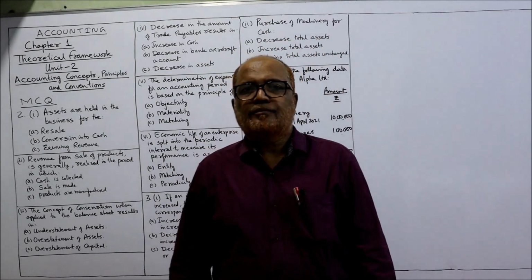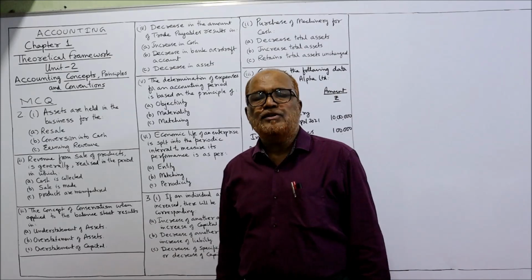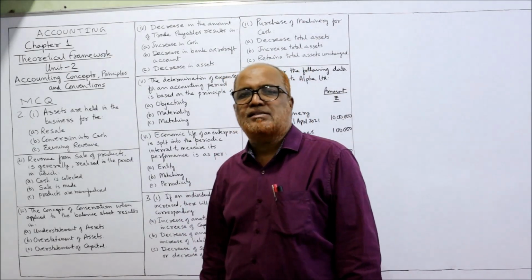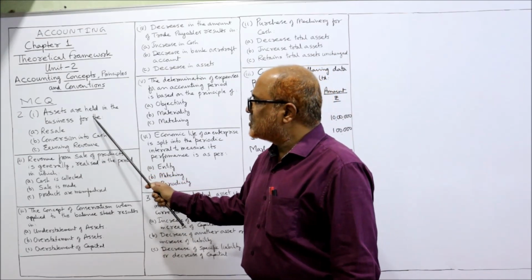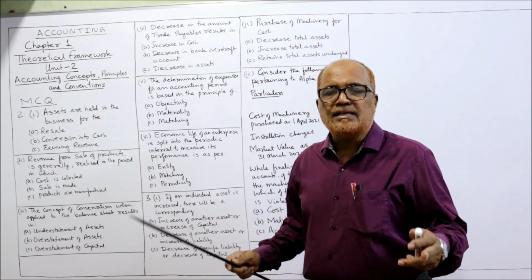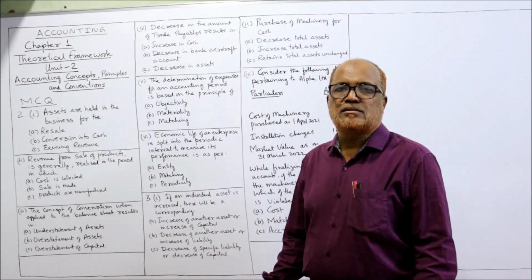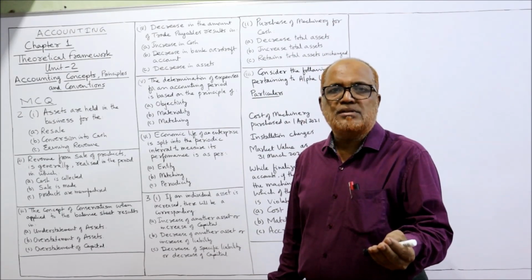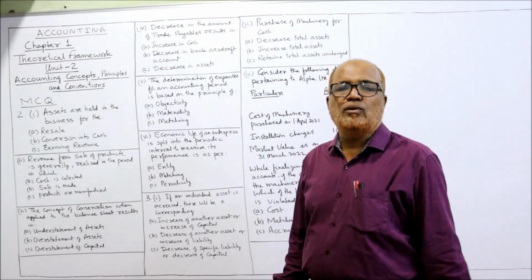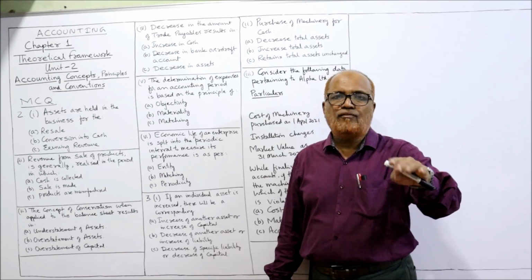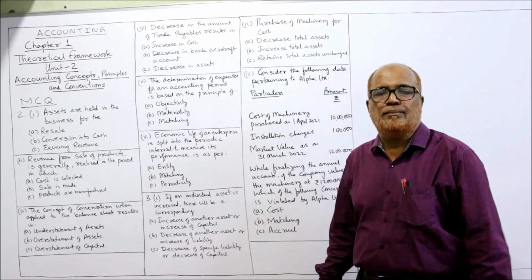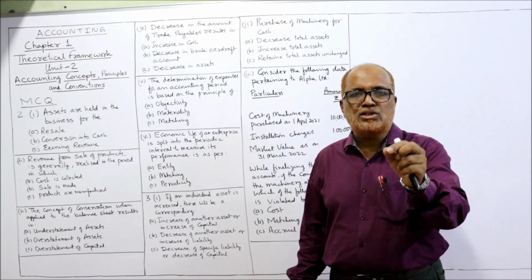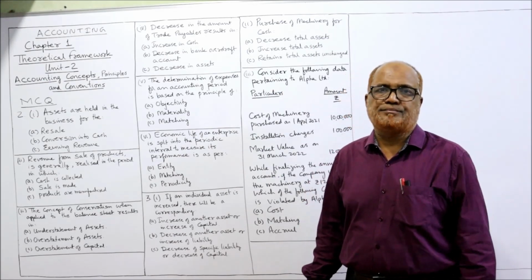Now, the first MCQ, multiple choice questions. 3 answers are given, 1 is correct, select the correct one. Assets are held in the business for. Why are the assets held in the business? For using it in the business, for generating revenue. Assets are not held for resale. Goods are purchased for resale, but assets are purchased for use in the business.